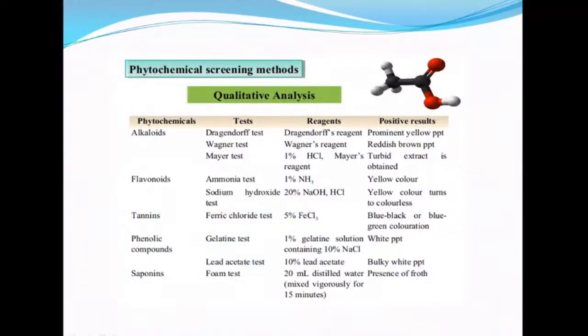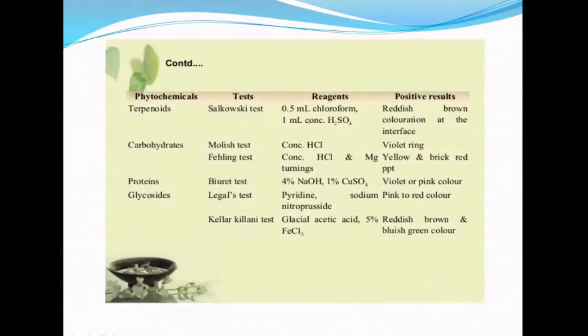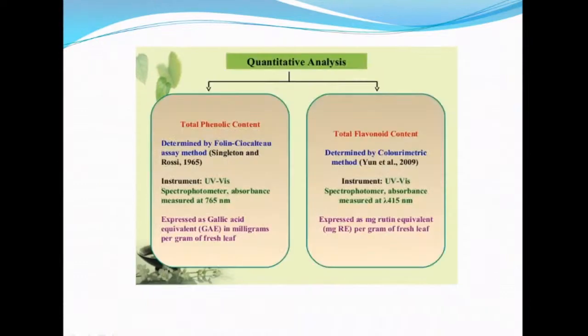So after separating the compounds, we go to phytochemical screening, that is by qualitative assay. For alkaloids, you know Wagner's test, Mayer's test, Dragendorff's test; for flavonoids, the ammonium test; tannins, the perchloric test; phenolic acid, the gelatin test; saponins, the foam test; and terpenoids, the Salkowski test; carbohydrates, the Molisch test; proteins, the biuret test; and glycosides, the Legal test. So that is the qualitative assay.